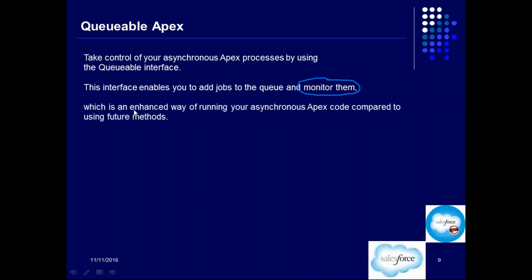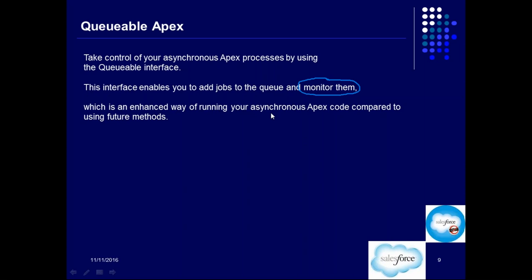Now, this is an enhanced way of running your asynchronous apex code compared to using future method. So that's what I was talking about. Okay. This interface enables you to add jobs to the queue and monitor them. Okay. It will allow you to add the job to the queue, and it will also allow you to monitor this. Now, this is an enhanced way of running your asynchronous apex code compared to using future method.